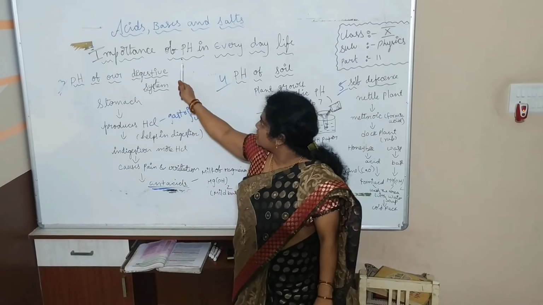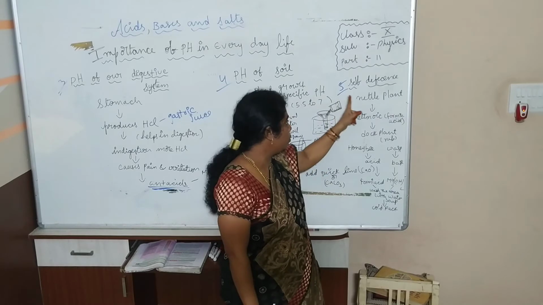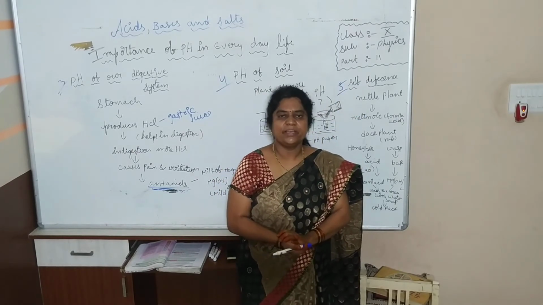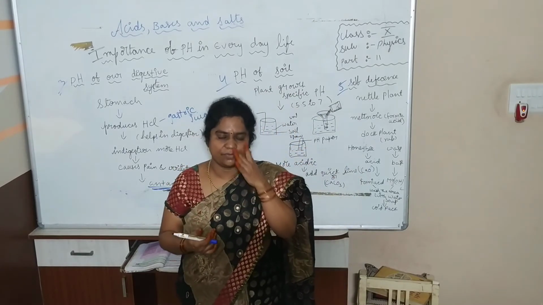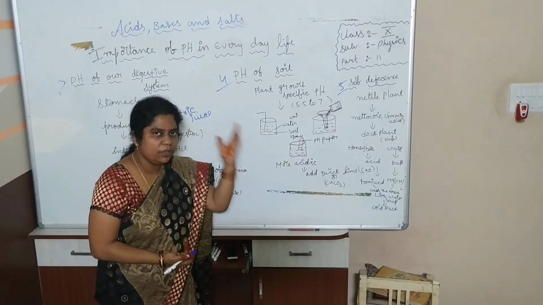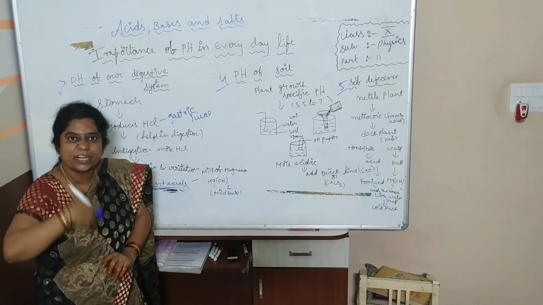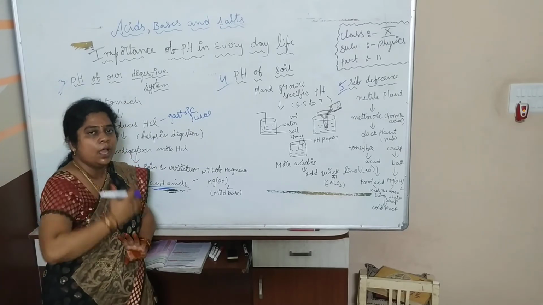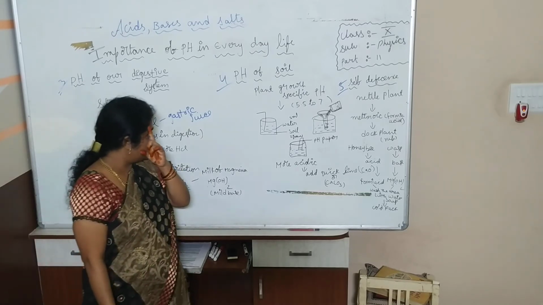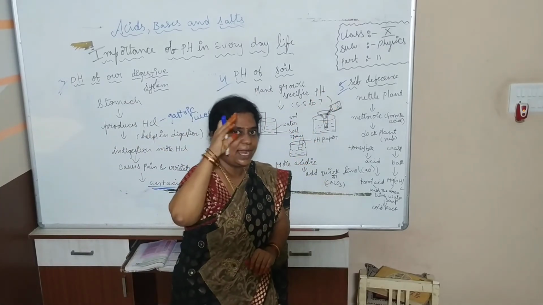How is pH affecting, is pH important? Yes, it is very important. How are plants and animals using acids and bases for their defense? What do you mean by defense? To protect themselves. Plants and animals also have to protect themselves. If you want to live in this environment, you should have some capabilities to protect yourself from enemies, or from winds or from rains. So yes, plants and animals have this self-defense mechanism with acids and bases.